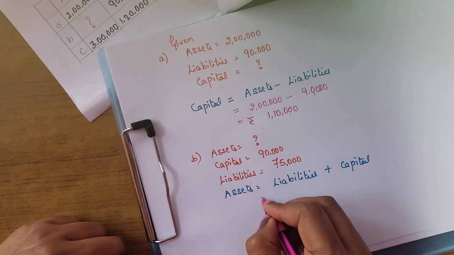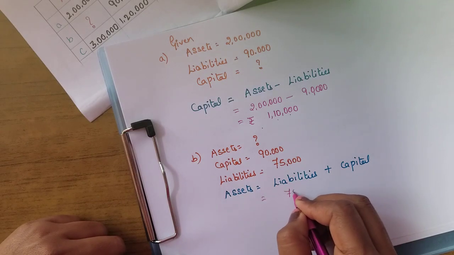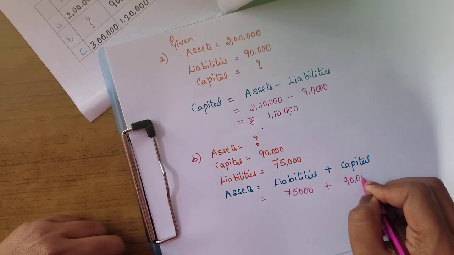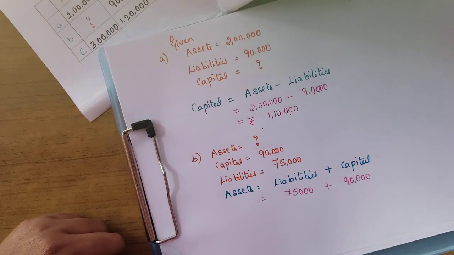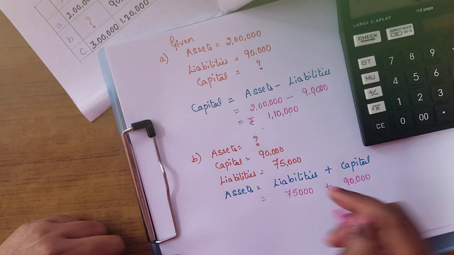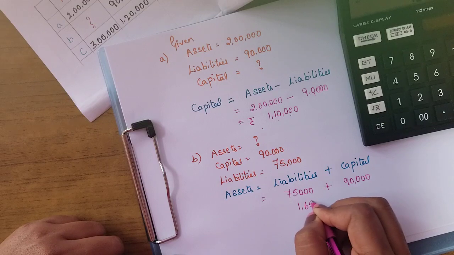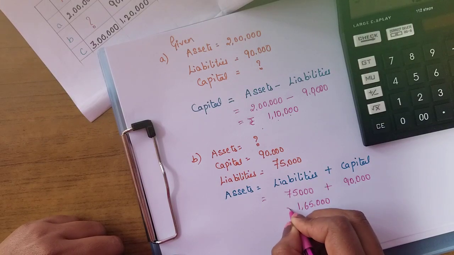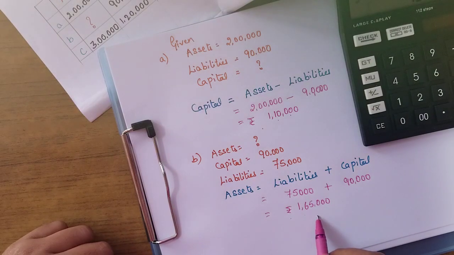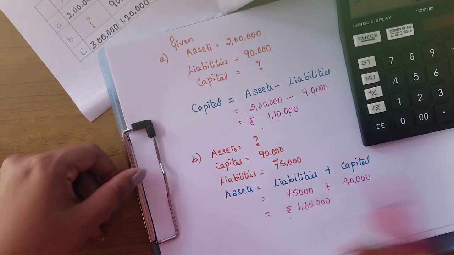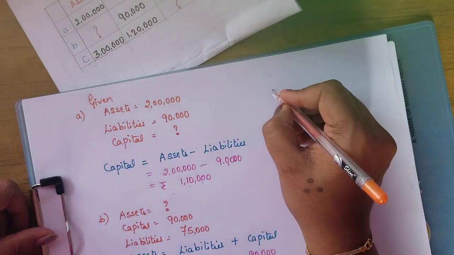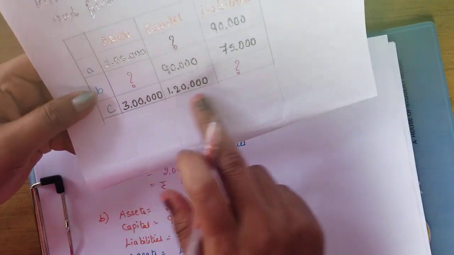Now add. Liabilities is 75,000 plus 90,000 capital. 75,000 plus 90,000 is 1,65,000. So rupees, you should mention. Rupees 1,65,000 is the asset value. Okay. Here itself I am doing the C, the last transaction.